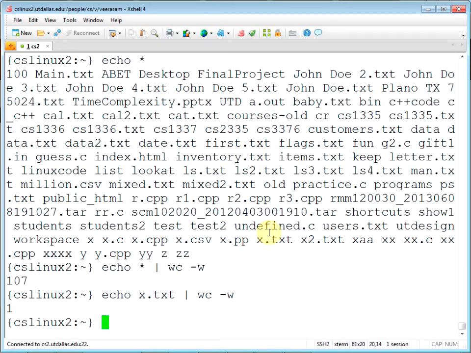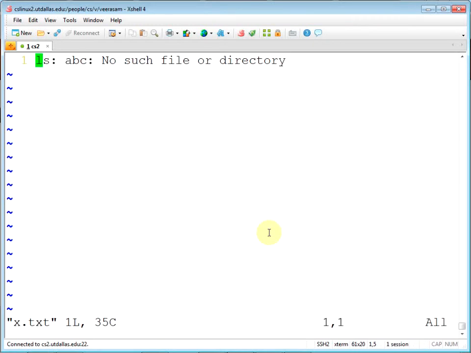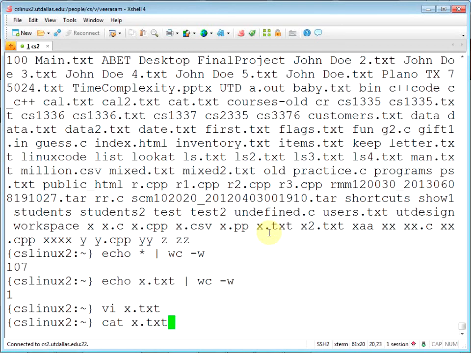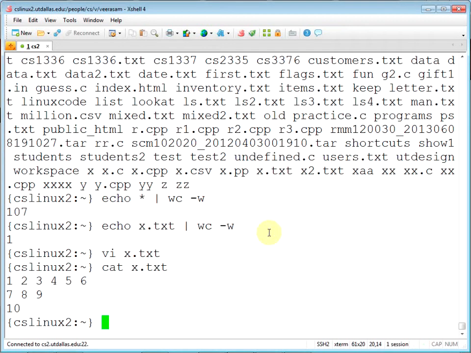I will again show a few examples. So let's see, vi x.txt. 1 2 3 4 5 6 7 8 9 and 10, let's say. Okay, so cat x.txt, it shows like this. What if I want to show only 2 in each line? You can do something like this, xargs -n 2 echo.